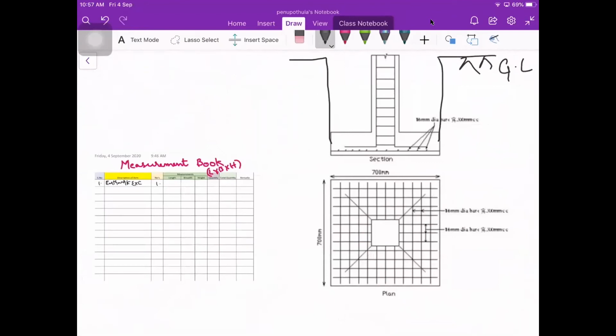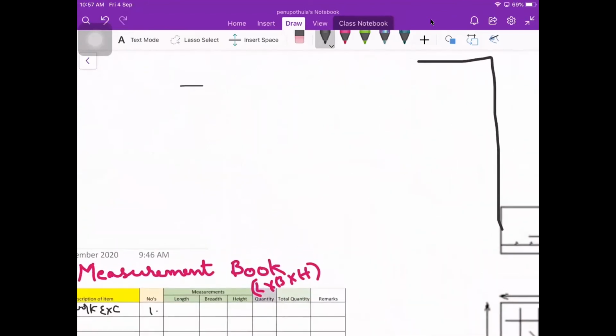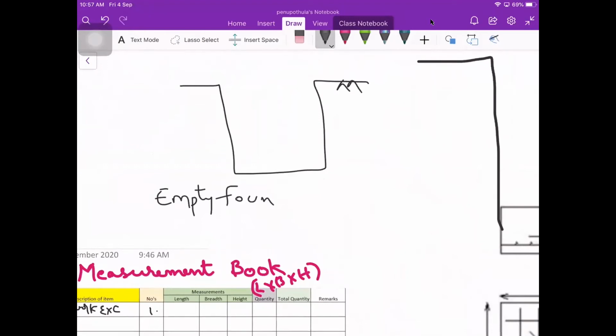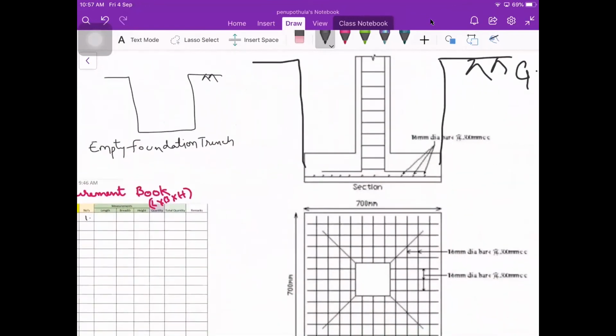So for finding out earthwork excavation, what we will do is we are going to draw an empty foundation trench. Empty is nothing. We need to consider it like this, an empty foundation trench. Okay. So here see this part. If you are not filling this with concrete, then also we need to excavate this. So that's why we need to consider that also. This entire part I am drawing it here. So this is the foundation concrete part.